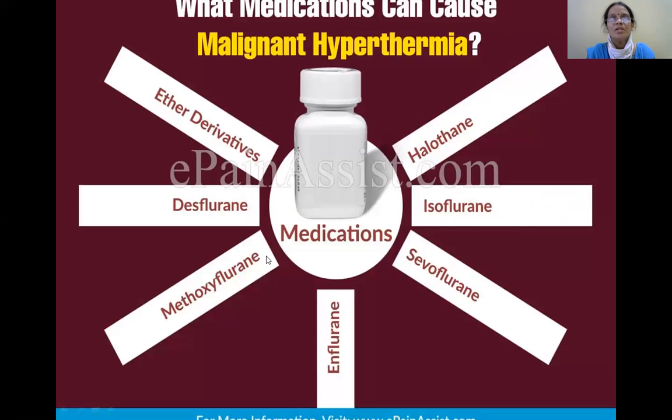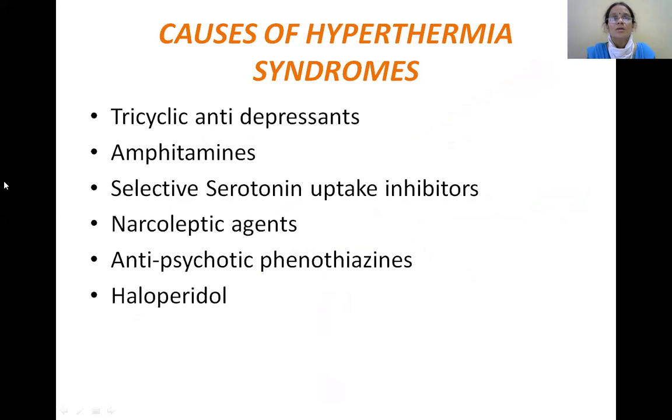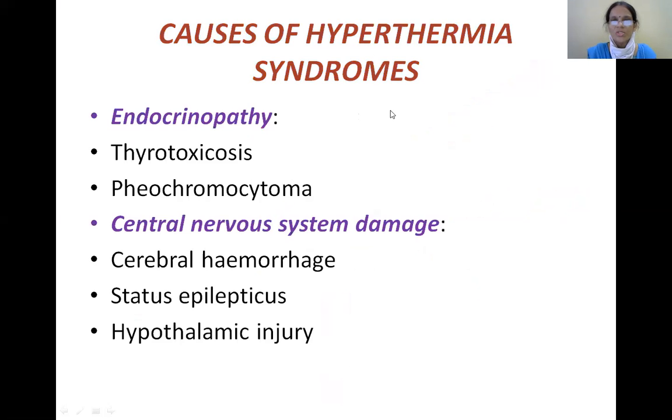So what are the different drugs which can cause a malignant hyperthermia? Most important is the halothane. The others, if you can remember, well and good, isoflurane. So these are the different drugs. Drugs causing hyperthermia: tricyclic antidepressants. These are the different drugs which can cause hyperthermia, drug induced.